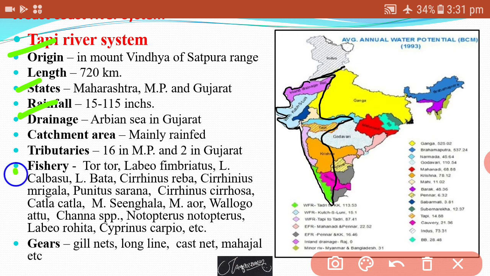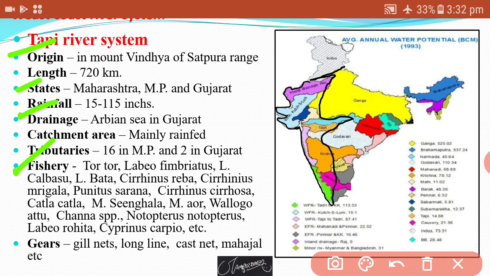And fisheries, which type of fishes are found in this particular Tapi river? That is Tor tor, Labeo dyocheilus, Labeo calbasu, same as that of the other river, then Labeo bata, Cirrhinus reba, Cirrhinus mrigala, Puntius sarana, Cirrhinus cirrhosa. Then Catla, Mystus singhala, Mystus seenghala, Wallago attu, Channa species, Notopterus, Labeo rohita, Cyprinus carpio, and some other species are found in this Tapi river system.